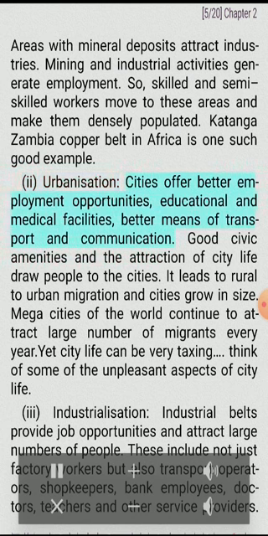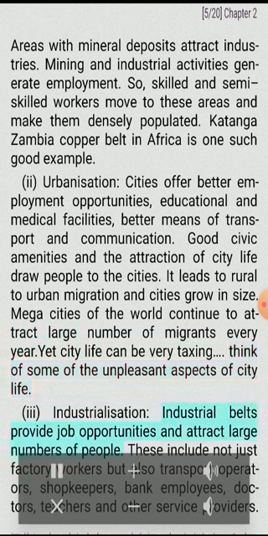Urbanization. Cities offer better employment opportunities, educational and medical facilities, better means of transport and communication. Good civic amenities and the attraction of city life draw people to the cities. It leads to rural to urban migration and cities grow in size. Mega cities of the world continue to attract large number of migrants every year. Yet city life can be very taxing. Think of some of the unpleasant aspects of city life.